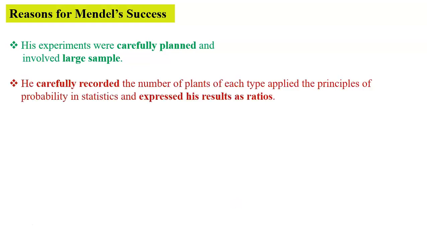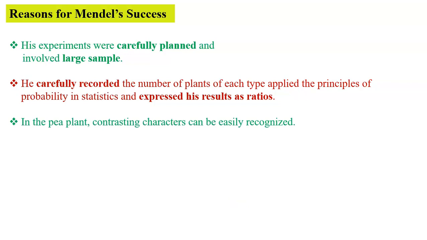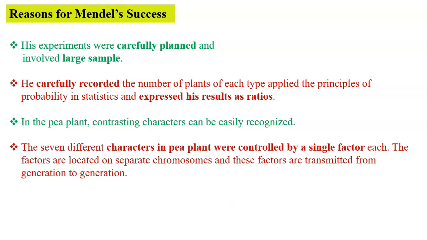It also produces many seeds, so he could grow thousands of pea plants. He carefully recorded the number of plants of each type, applied the principle of probability in statistics, and expressed his results as ratios. In the pea plant, contrasting characters can be easily recognized.